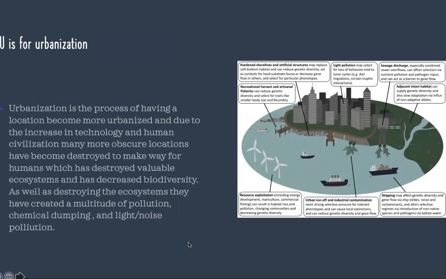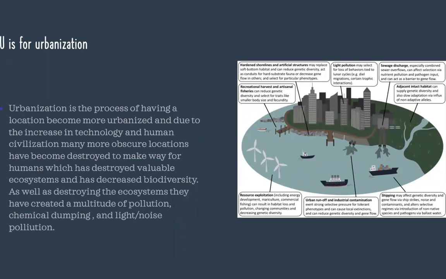U is for urbanization. Urbanization is the process of having a location become more urbanized and become more technologically developed due to the increase in technology and human civilizations.